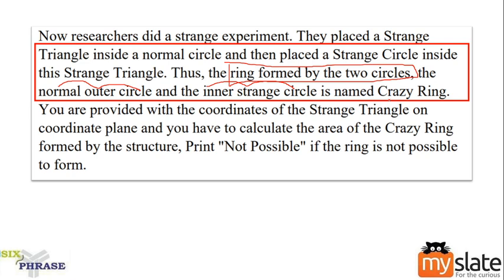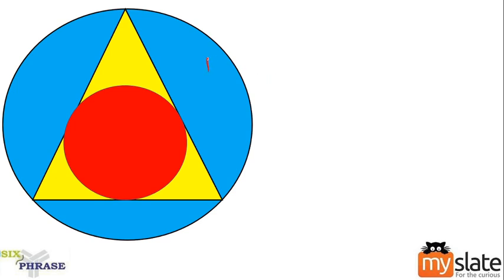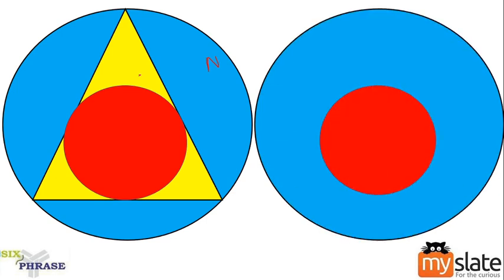So, the crazy ring is nothing but, in our diagram, a normal outer circle and a strange inner circle. This red colored circle is a strange circle, right? These two will form a ring. Okay, when I consider these two, imagine this diagram without the triangle, because we are speaking about the two circles only. Your diagram will be like this. Am I right? Same thing but without the triangle.